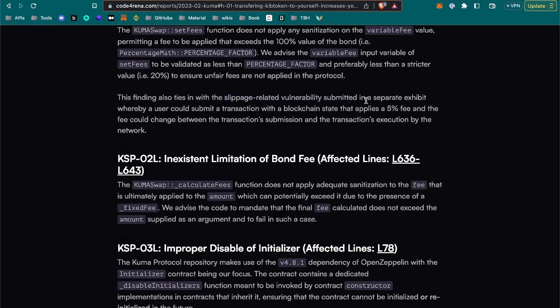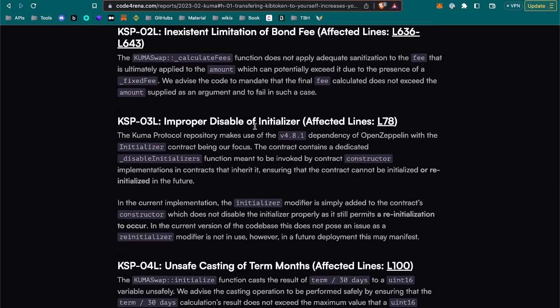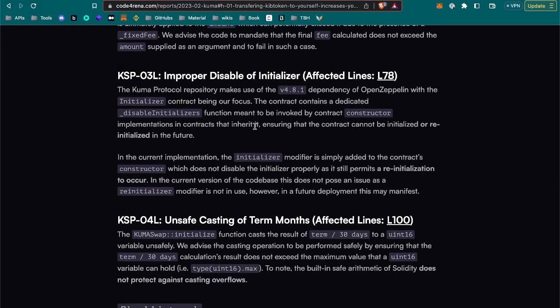Slippage-related vulnerability. Inexistent limitation of bond. There are lots of those. Improper disable of an... Okay, we've seen that.